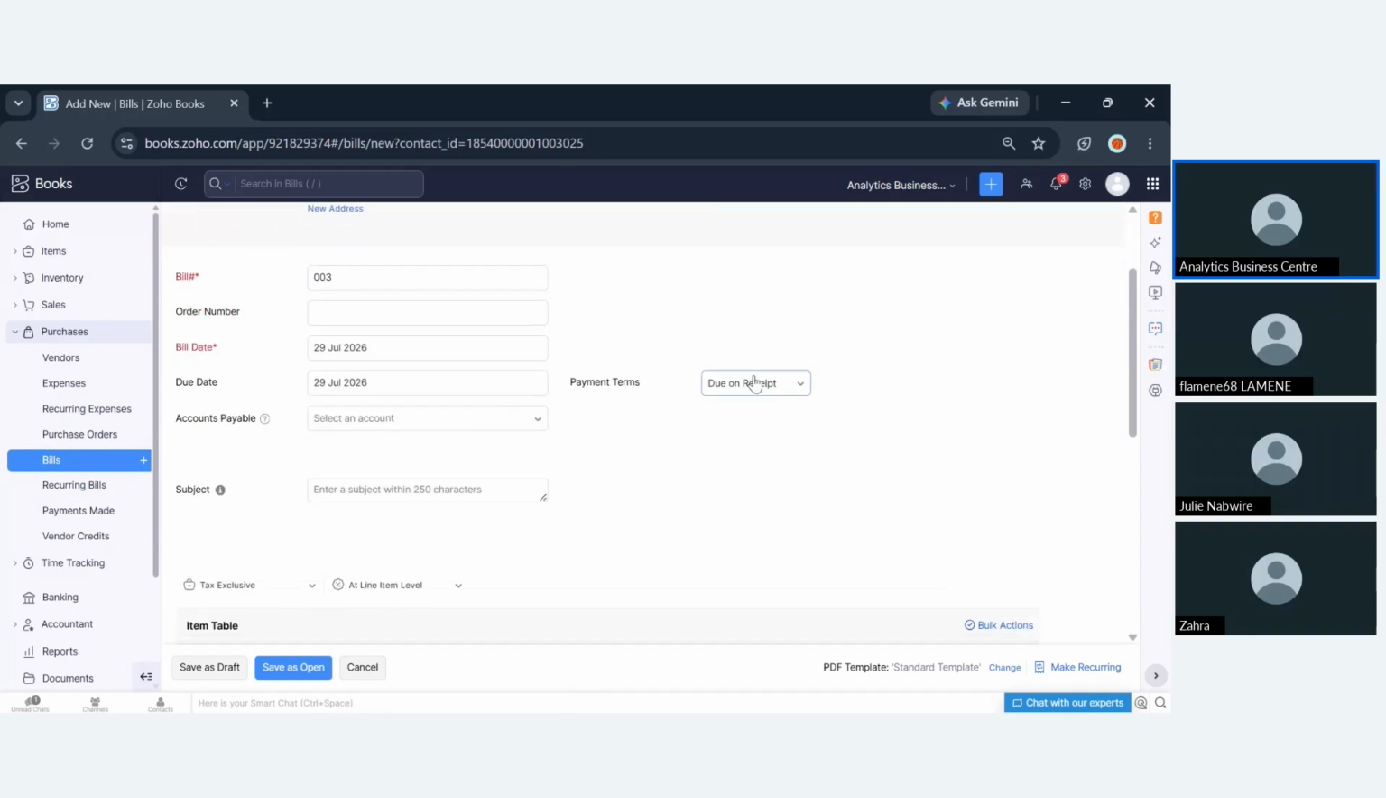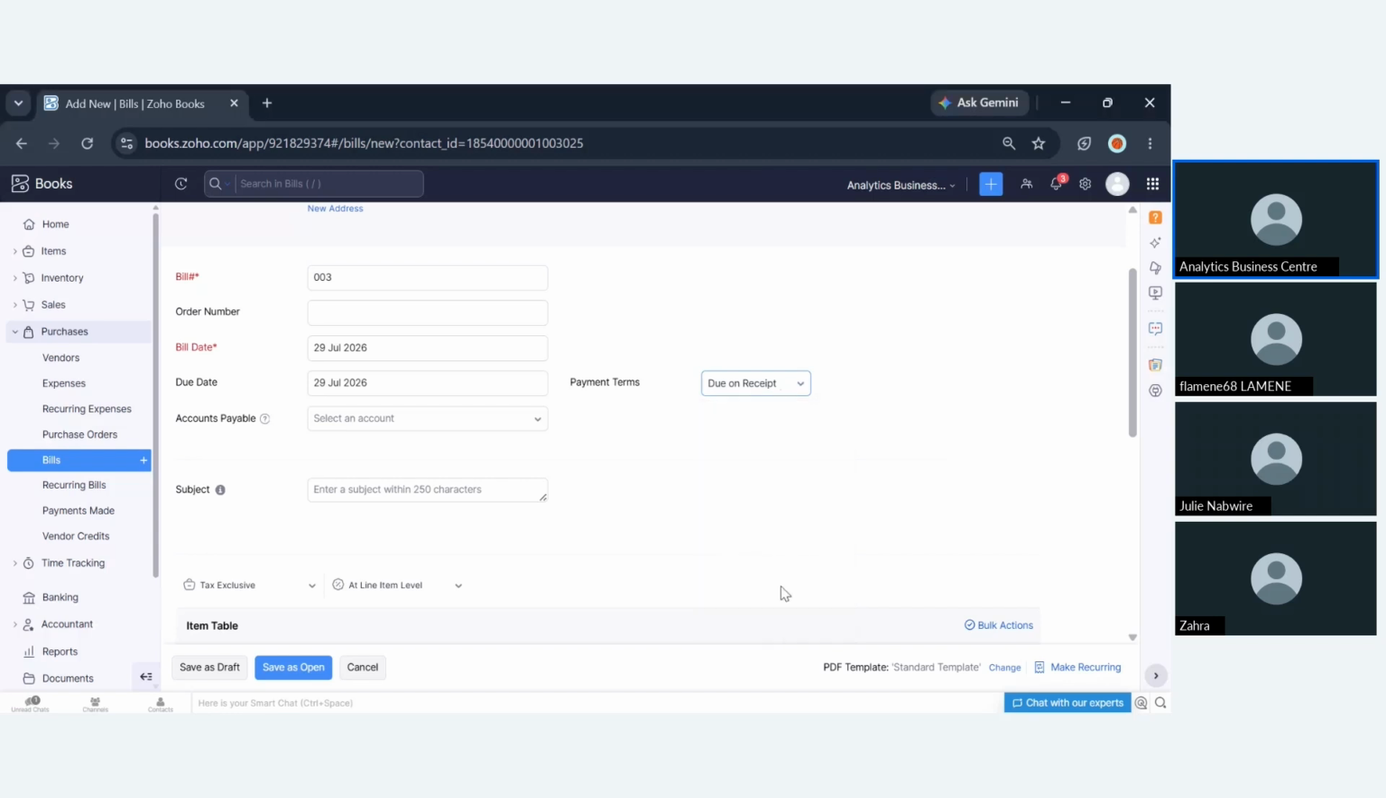And then the payment terms. Because I said there is always that negotiation, maybe you had a negotiation that you're going to pay after 15 days. So you're going to choose net 15. Or due on receipt. Due on receipt means you're going to pay there and then. So the system comes along with payment terms.